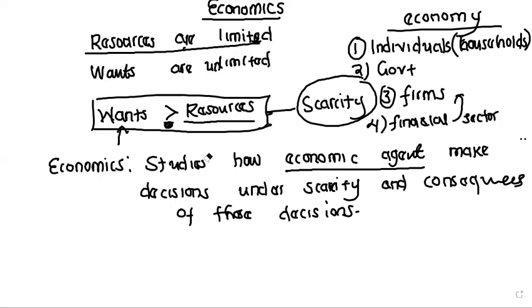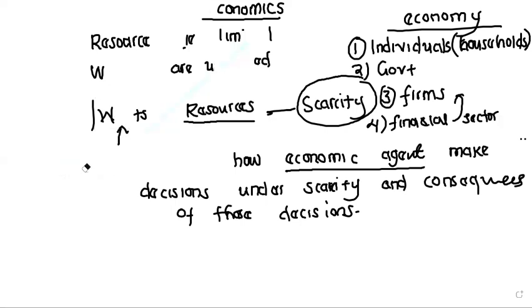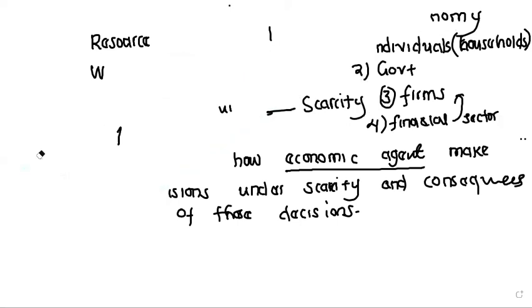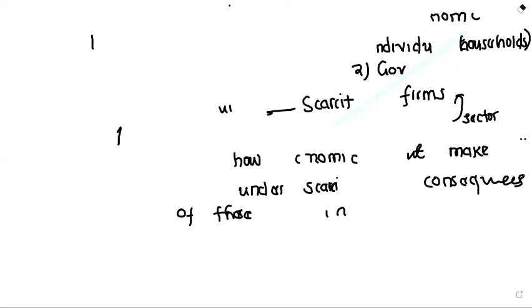Now we can start with macroeconomics. By the way, there is a difference: economics can be divided into two parts. So we can divide economics into what? Micro and macro. Okay, so now what is macroeconomics and what is microeconomics?